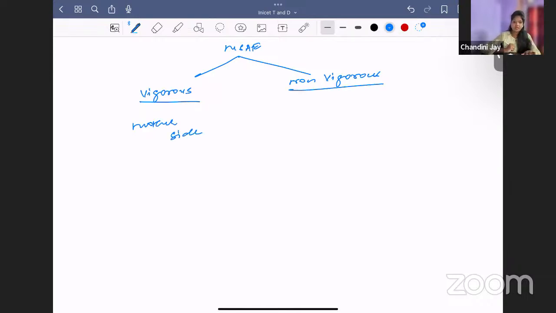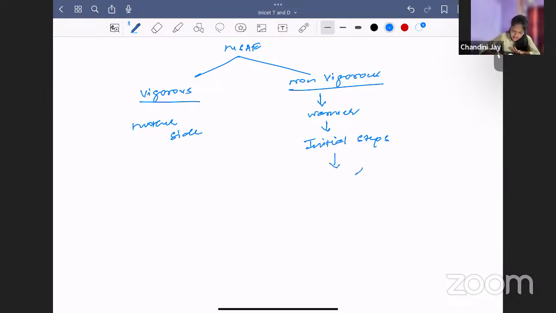What do you mean by non-vigorous? Non-vigorous means the amniotic fluid is meconium stained, but after delivery, the baby is not crying. The baby's tone is not good. Now, what to do? You will take the baby to the warmer and then do the initial steps. What are the initial steps? Dry, stimulate, and suctioning. Oral and nose suctioning you will do.